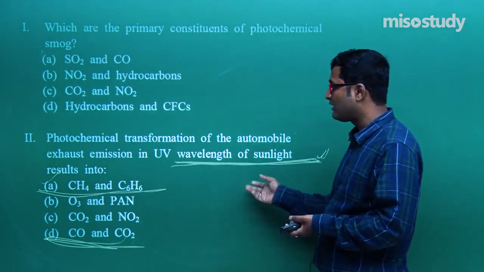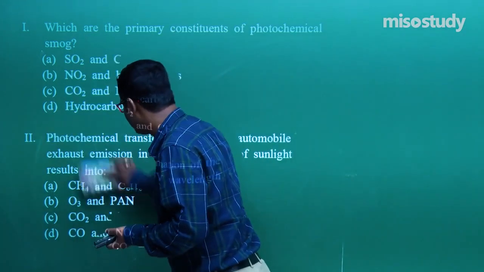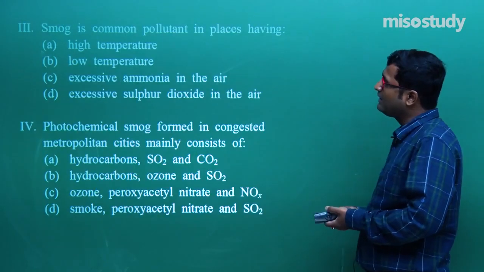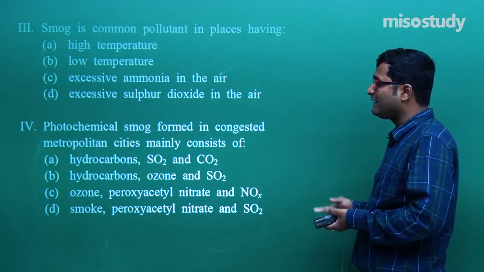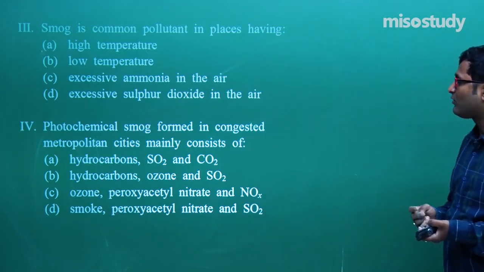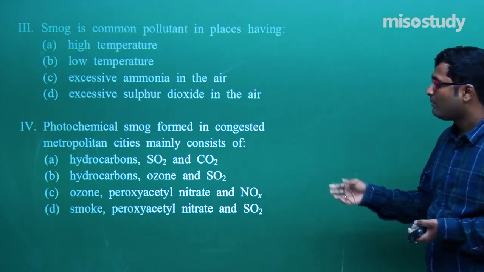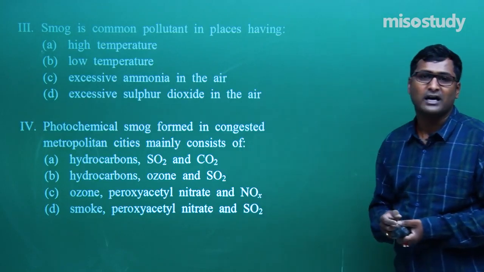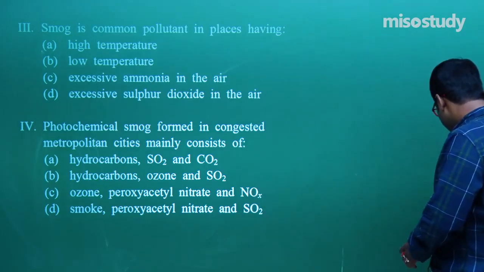NO2 plus hydrocarbon, what is the option in this case? In this case, sir, B is the correct option. O3 and PAN. Now again, for this case, smog is a common pollutant, that is A. High temperature photochemical smog formed in congested metropolitan cities mainly consists of ozone, peroxyacetyl nitrate, and oxides of nitrogen. Clear to you? I think now you can easily solve.